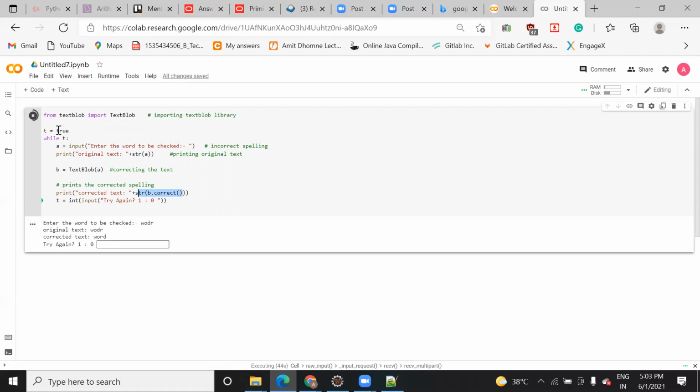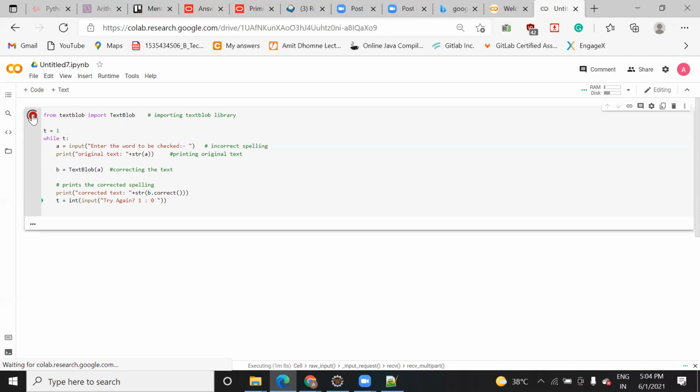It's such a small code. Here I have assigned t is equal to true. I don't think it will work, because Python is a dynamic data type language. We don't need to declare types, so if we write t is equal to 1, it is supported. That's why when I write t is equal to 1 it was working.